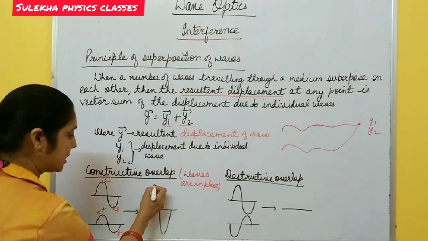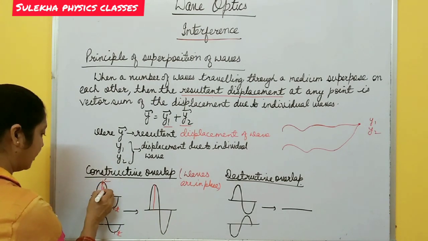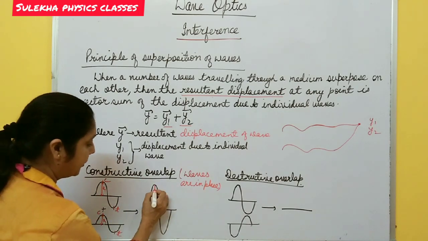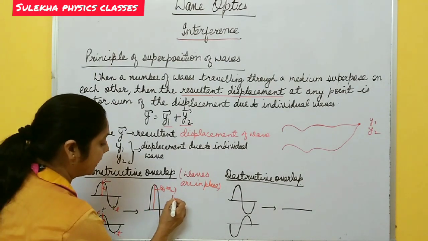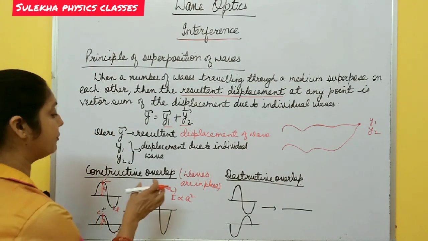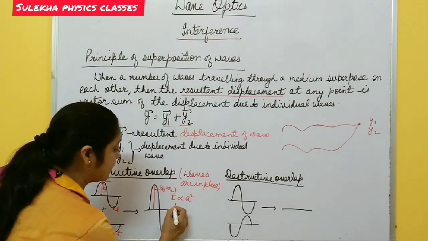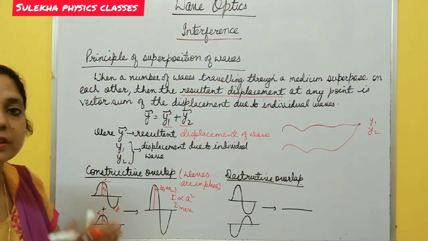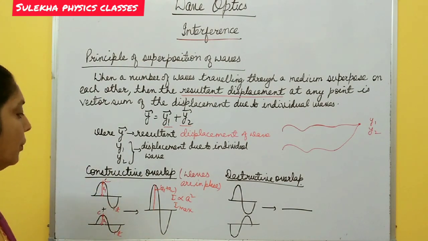The resultant displacement of the wave gets added. Suppose here the amplitude of this wave is a1 and here the amplitude of this wave is a2. So the resultant amplitude becomes a1 plus a2. It increases, and you know that intensity is directly proportional to the square of the amplitude. It means if amplitude gets added, displacement gets added, so intensity increases. Intensity becomes maximum when two waves superpose in phase, right? This type of overlapping is called constructive overlap.